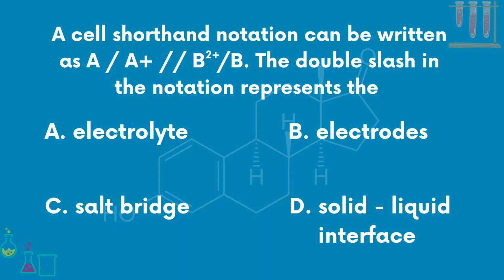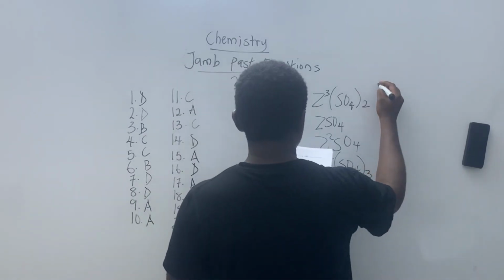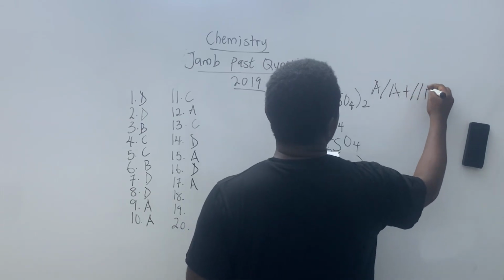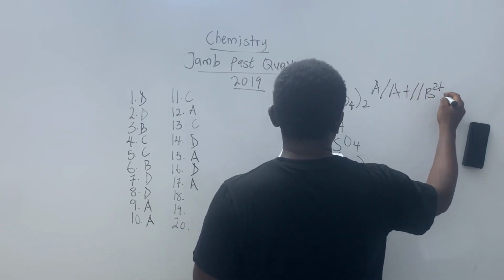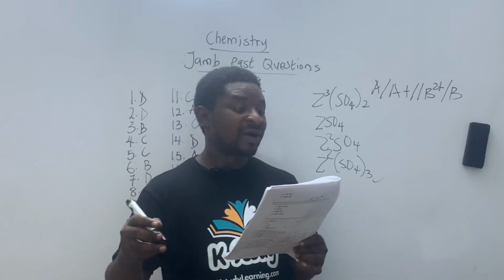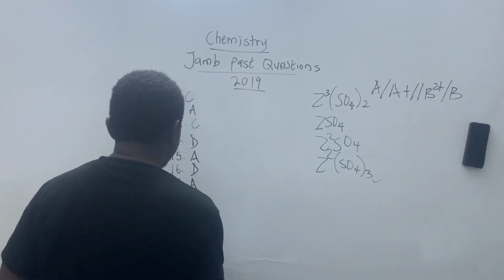Question number 18. A shorthand notation can be written as, as it was given, you have A/A plus, you have this, then you have this. The double slash in the notation represents what? It has to be a salt bridge. I didn't give you the option, I just want to read the answer straight. Option A says electrolyte, B says electrode, C says salt bridge, and D says solid liquid interface. Our answer has to be a salt bridge. So question number 18 is C.